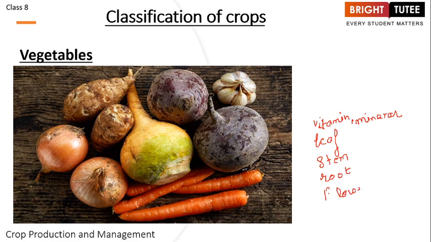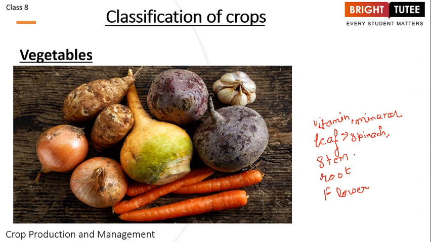You will say, ma'am, there is fruit also. Yes, definitely fruit is also a part of the plant, but we are going to talk about it a little later. Now, why do we need to understand the parts of a plant when we are talking about vegetables? Understand this, students: different parts of the plant provide us with the vegetables that we are eating. First of all, you have leaf. The leafy vegetables that everybody asks you to eat, the green leafy vegetables, what are those? The examples are spinach, जिसको हम हिंदी में पालक भी बोलते हैं, then fenugreek, जिसको हम हिंदी में मेथी बोलते हैं.